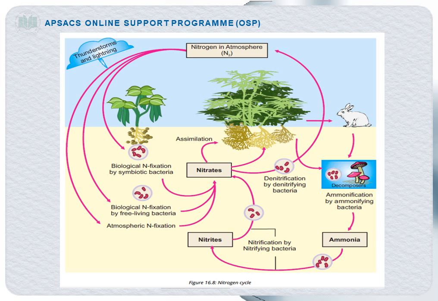But excess denitrification is also not good as it reduces the soil fertility, and it is stimulated by water logging, lack of irrigation and accumulation of organic matter in the soil. In simple words, we can say that nitrate is suitable for the soil quality, for the better growth of the plant. So excess denitrification can reduce the soil quality and soil fertility. So this was all about the nitrogen cycle.